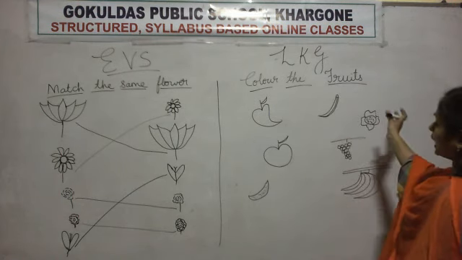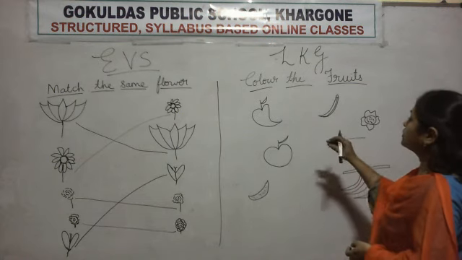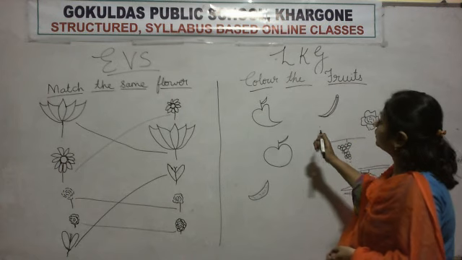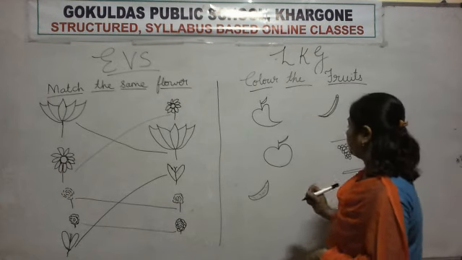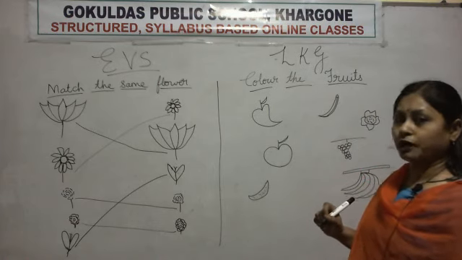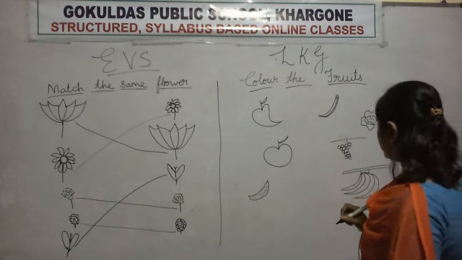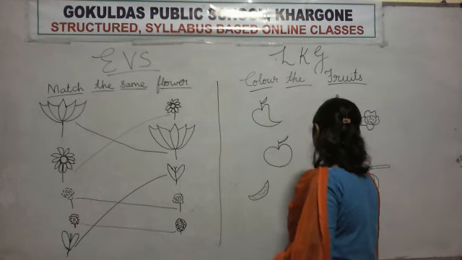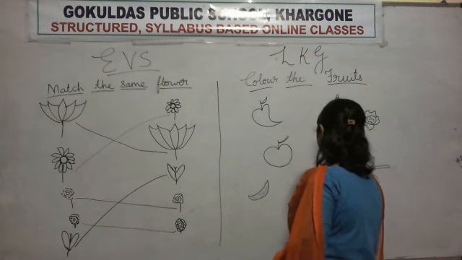One by one you tell me which are fruits and which are vegetables, and you have to color. Okay? Understand? Yes. You are good children, so you will understand fast.